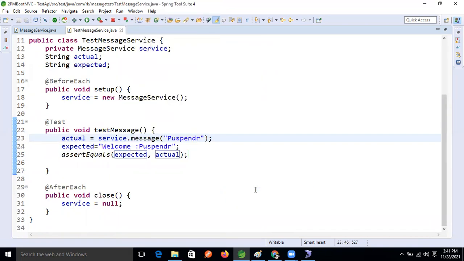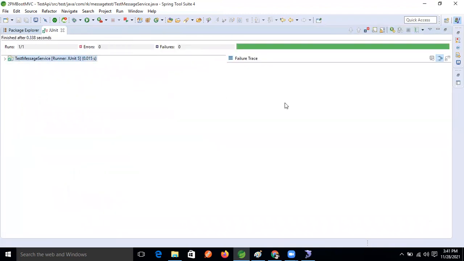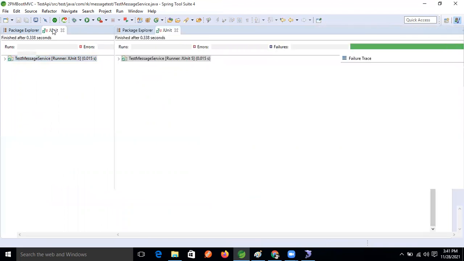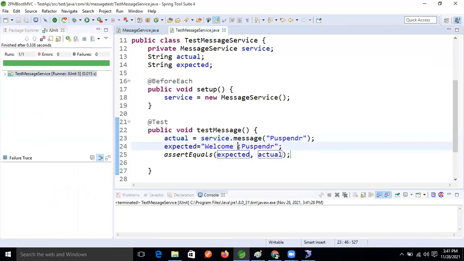Now see this one. Both are matching, guys. Our test case is pass, na? Now just see what I'm doing here. If our expectation does not match, guys, let's take Pushpendra here, right? So it means our expectation and actual data do not match.